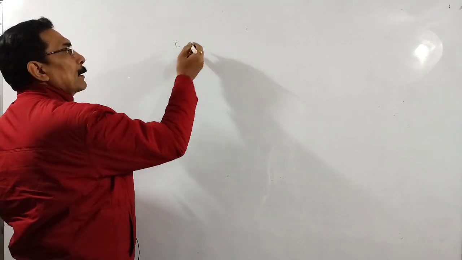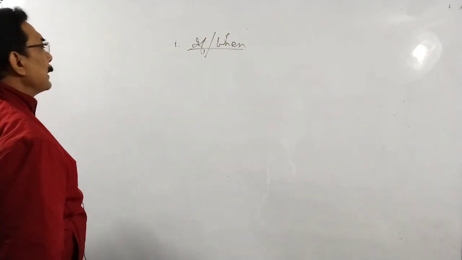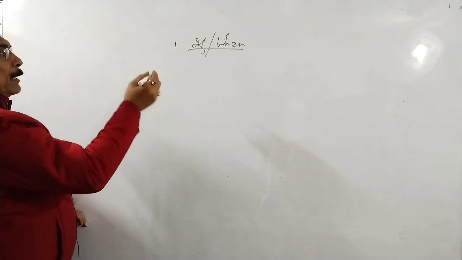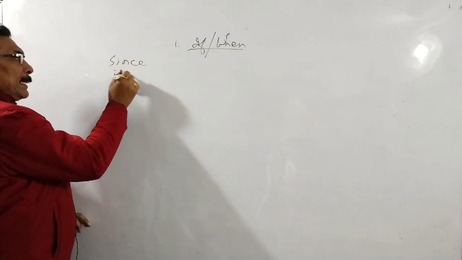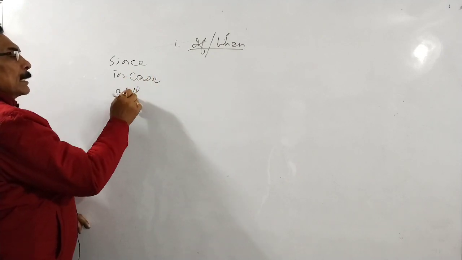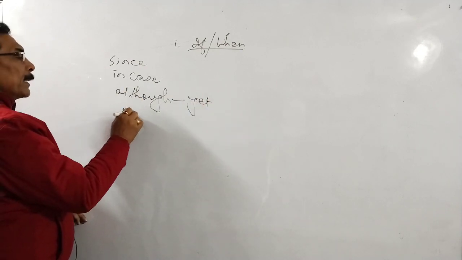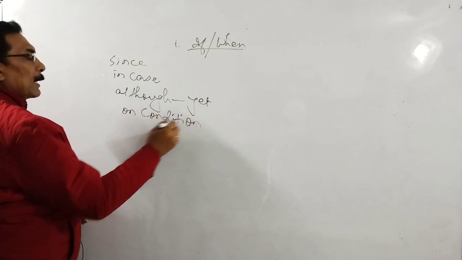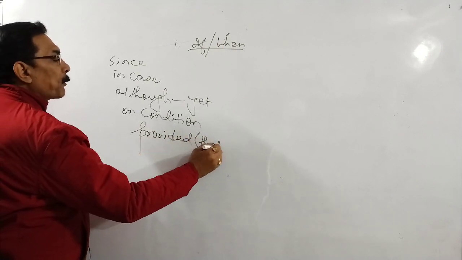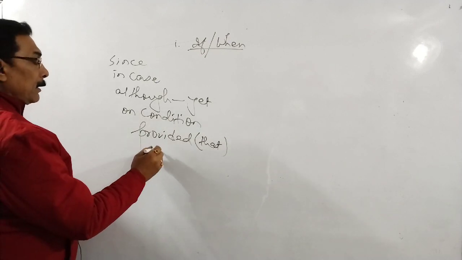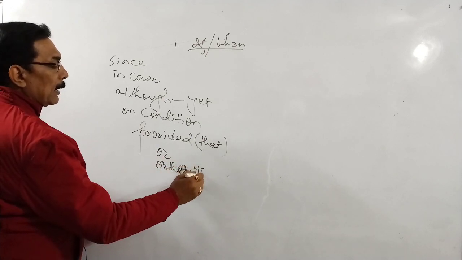Rule number 1 is coming, that if or when represents many conditional clauses, many conditional conjunctions like except if or when, suppose, since, if it is in case, suppose it is, although, yet, it can be on condition, provided का मतलब हो गया बशर्ते, और हम लोग बोलते हैं बशर्ते की, provided that, और otherwise, unless, until.